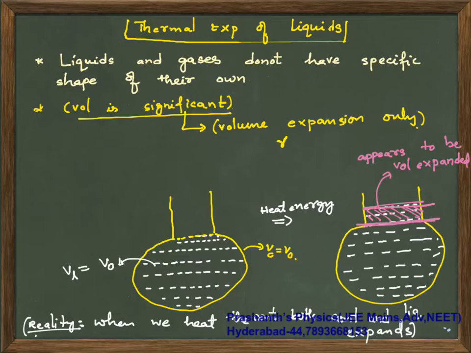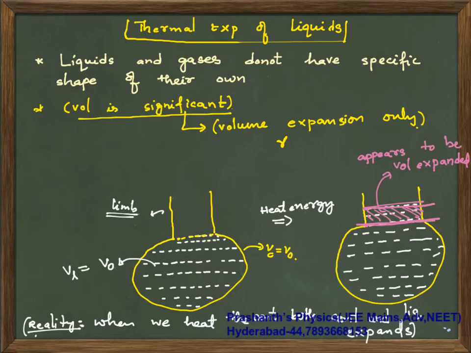So what is the moral of the story? When you simply take some container and heat it, whatever volume is coming into that limb, limb in the sense this part I am calling the limb, we have the tendency to say that that portion of the liquid is the volume of liquid that has expanded, but that is not true.